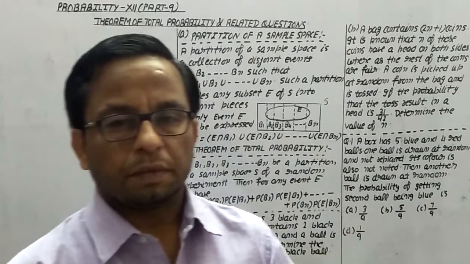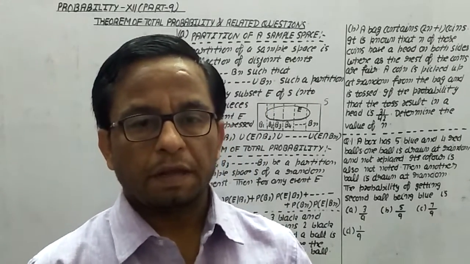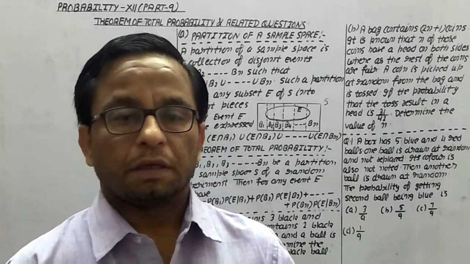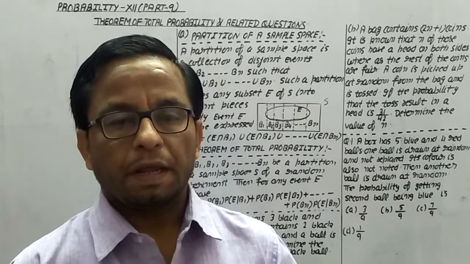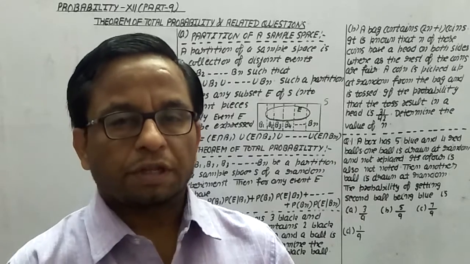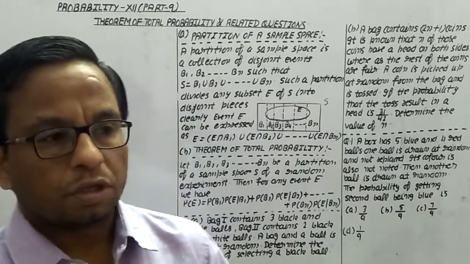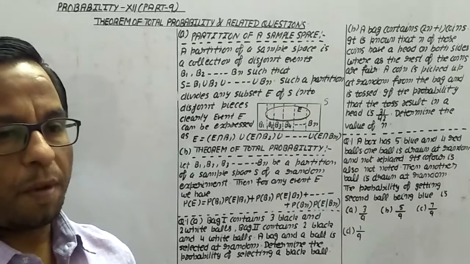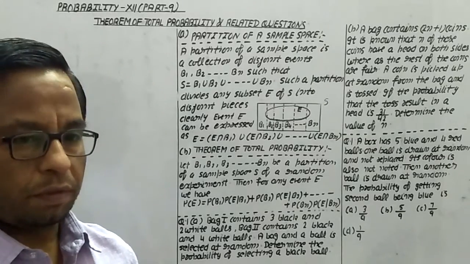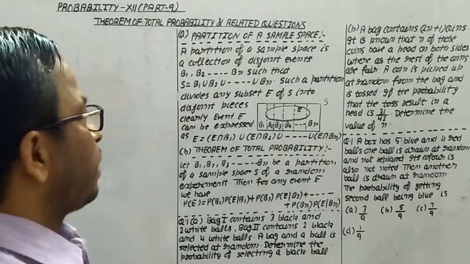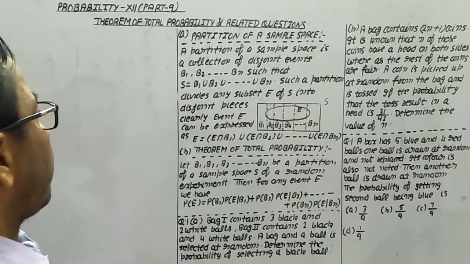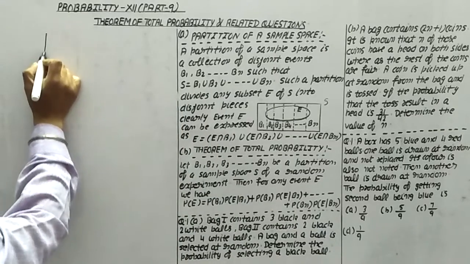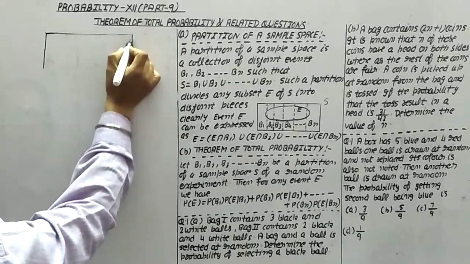Hello everyone. In this part 9 of probability, we are going to discuss the theorem of total probability and questions related to this theorem. So let's start with the concept of the theorem of total probability. Before this, we have to understand partition of a sample space. What is the meaning of partition of a sample space?